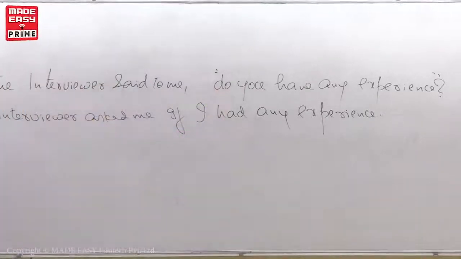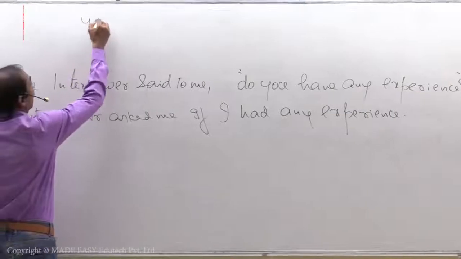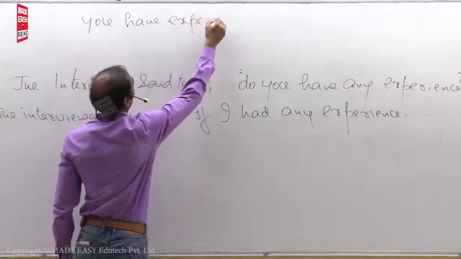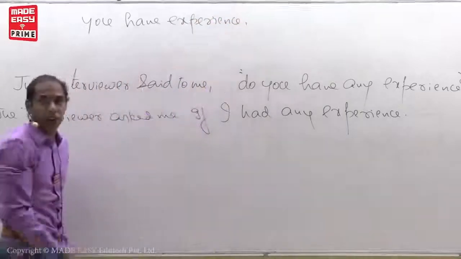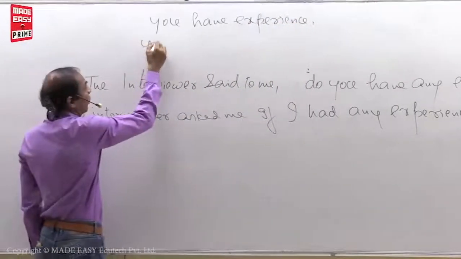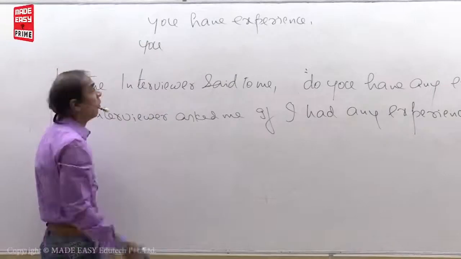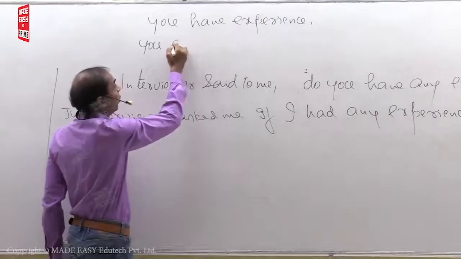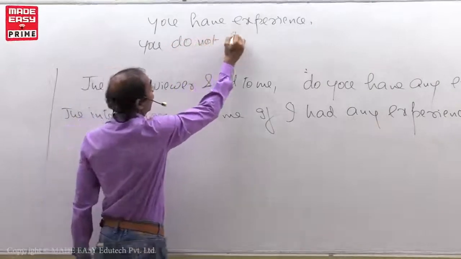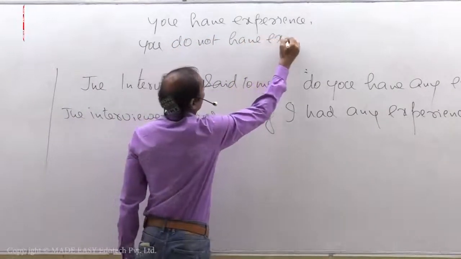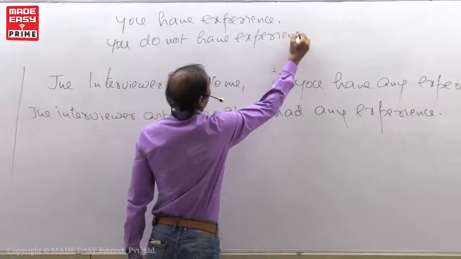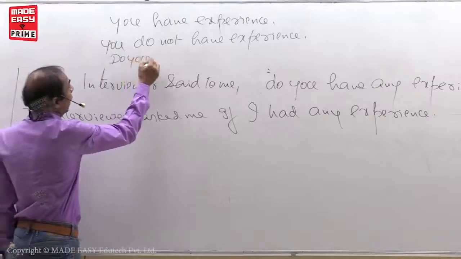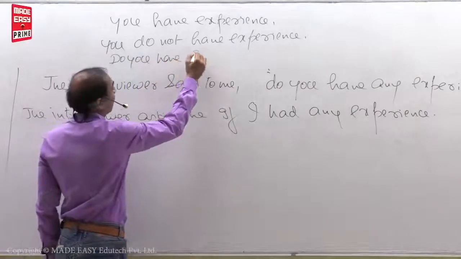Observe. You have experience. This is a positive sentence, right? If you want to make negative, what is the rule? Borrow do or does or did. Have is present tense without s. So you have to borrow do. You do not have experience. Interrogative: Do you have experience?